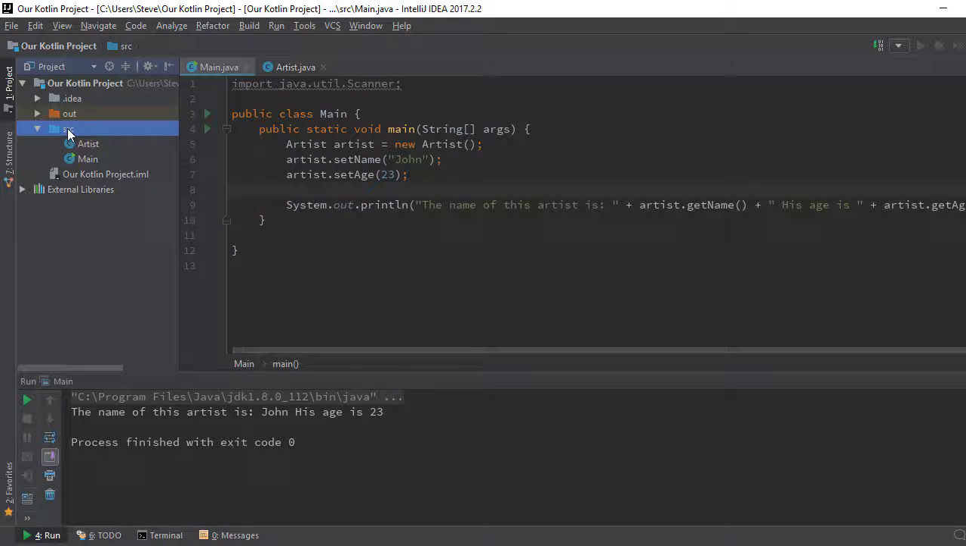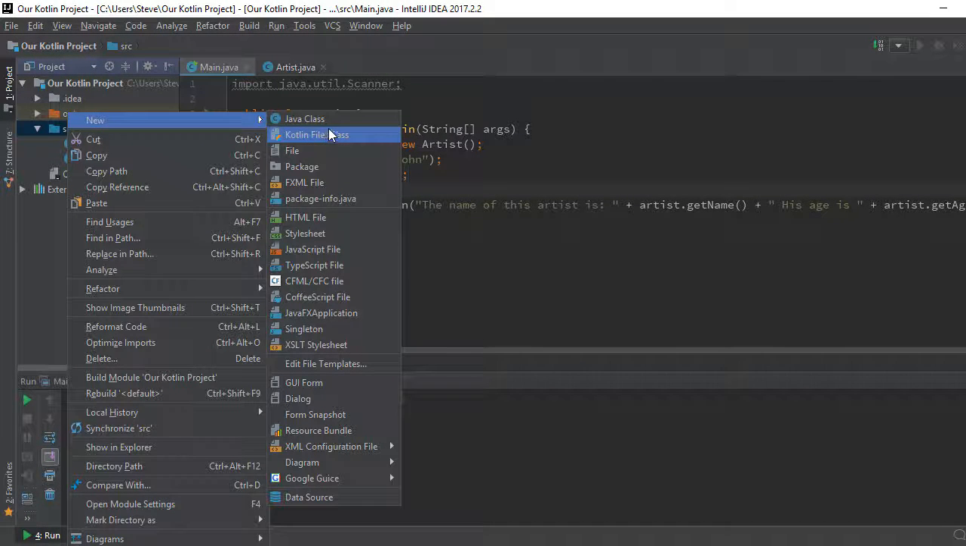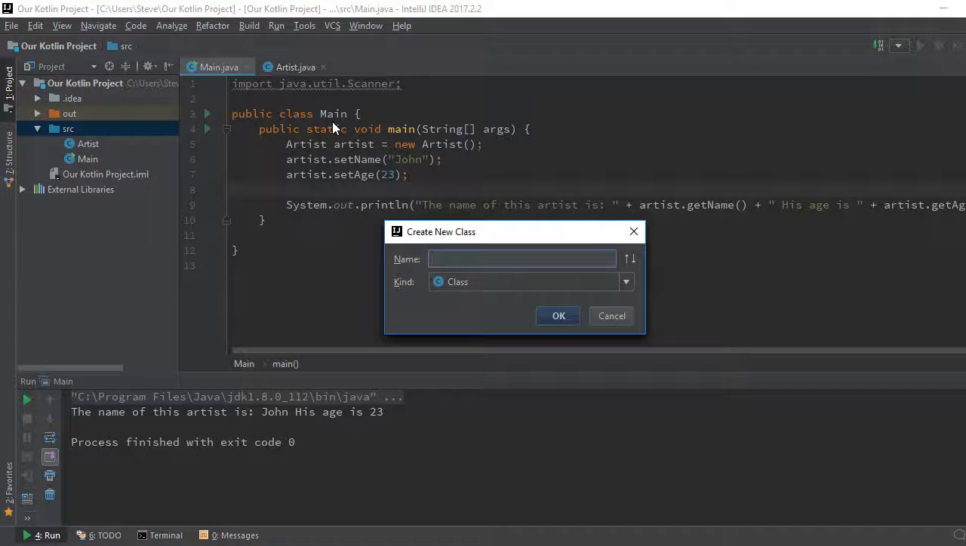So I'm going to create a club class. Okay, club.